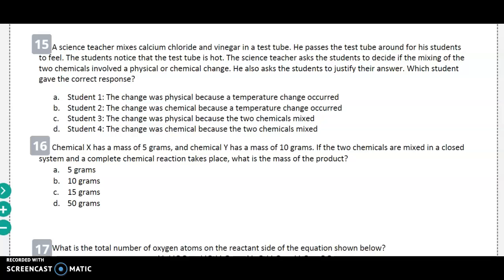Number 16. Chemical X has a mass of 5 grams and chemical Y has a mass of 10 grams. If the two chemicals are mixed in a closed system and a complete chemical reaction takes place, what is the mass of the product? A. 5 grams, B. 10 grams, C. 15 grams, or D. 50 grams.